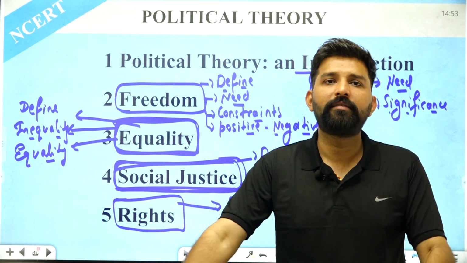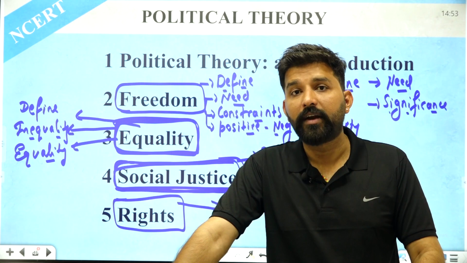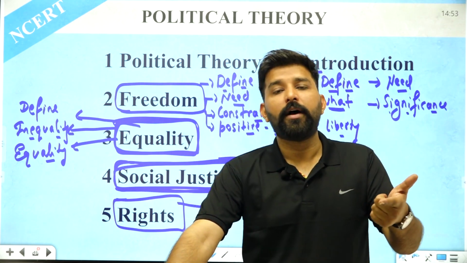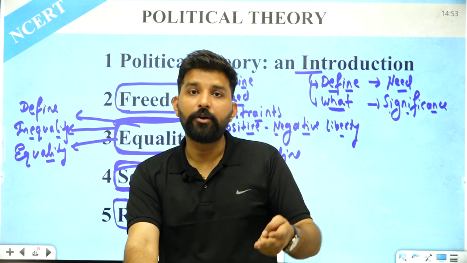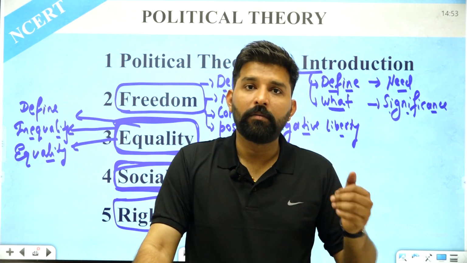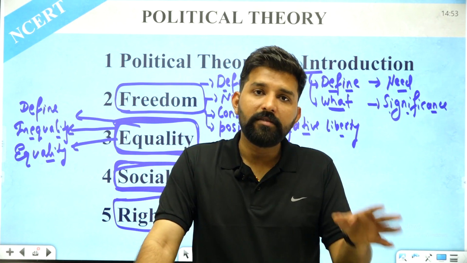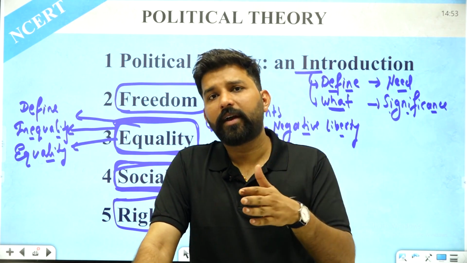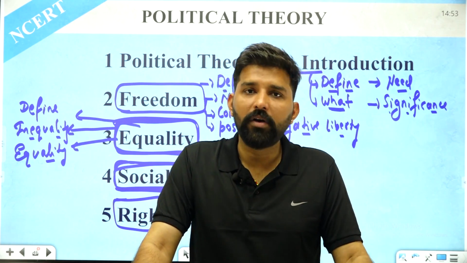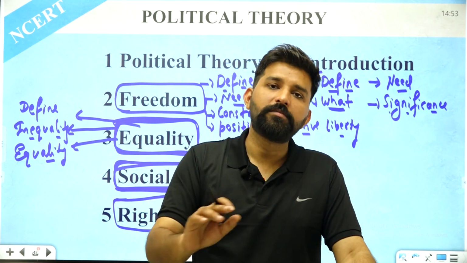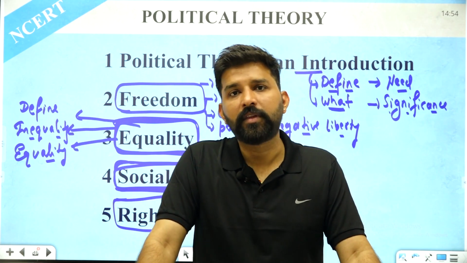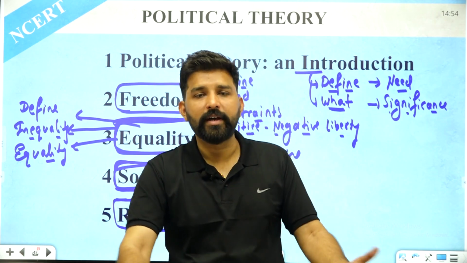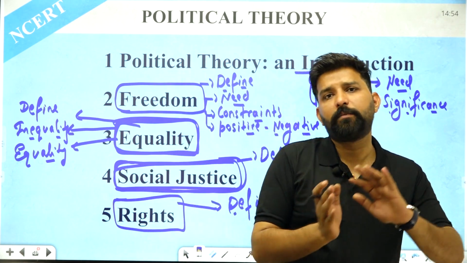For example, legal rights are first of all the rights of the citizens, or the political rights: the right to vote, the right to elect your candidate or the right to become a candidate in the election. These all are the political rights, as is the right to criticize your government. These are all the rights that a citizen gets. Then come the social rights, like the right to live, right to freedom, right to work, right to express. All of these types of rights are part of the legal rights.